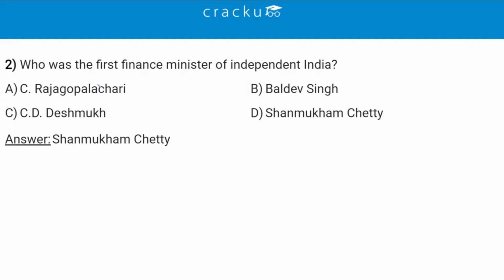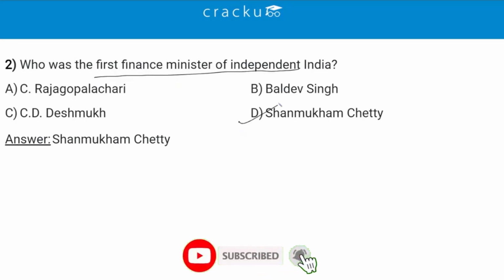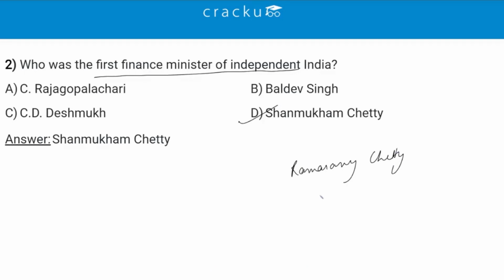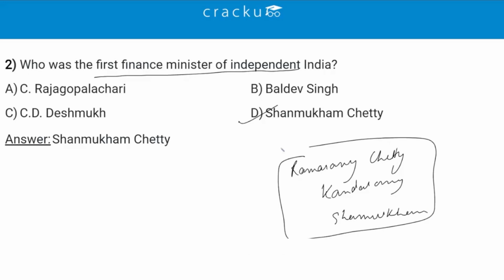Then the next question says, who was the first finance minister of independent India? So the correct answer is Shanmughan Chetty. So Sir Ramasamy Chetty Kandasamy Shanmughan. So his entire name was Ramasamy Chetty Kandasamy Shanmugam. So he was the first finance minister of India. So basically he was an Indian lawyer. He was an economist as well as a politician, and he served as India's finance minister from 1947 to 1949. So the correct answer is Shanmughan Chetty.